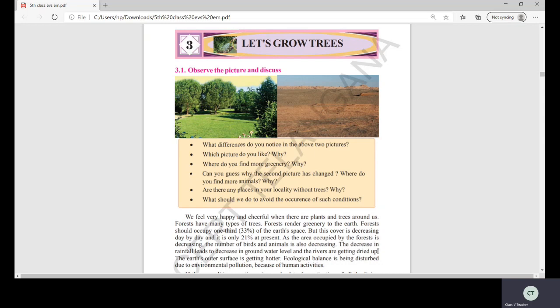If there is no rainfall, even the groundwater will decrease. Then what will happen automatically? The rivers will get dried up. And you know, such big oceans will also be dried up one day. If there are no rivers, what about ocean water? We can't use it, isn't it? As it is salty. If the rivers are dried up, then how will we have water?